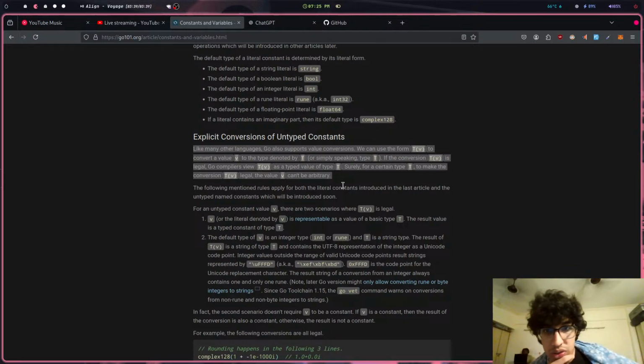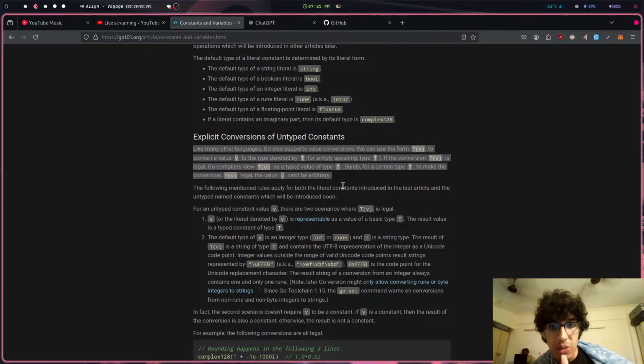Anyways, so explicit conversions of untyped constants. Many languages support the form T(V). So essentially T being the type wraps the variable V to convert it to type T. Okay, cool. Conversion T(V) is legal. Go compilers view T(V) as a typed value of type T.